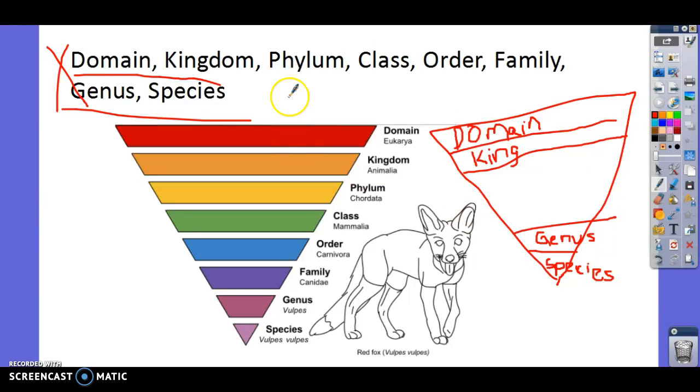Now, here's a fox. Let's go through this. So a fox is in the domain Eukarya. There are several different domains. Eukarya means it's a eukaryote, so it has cells that have a nucleus.